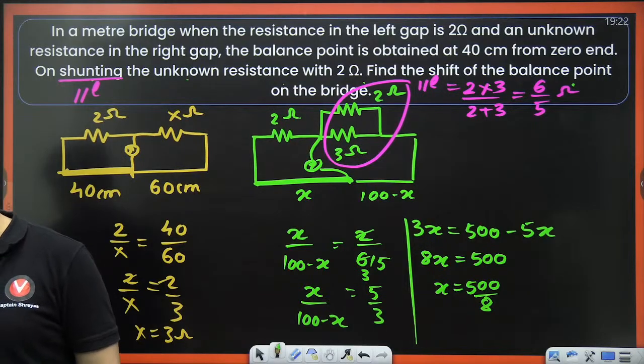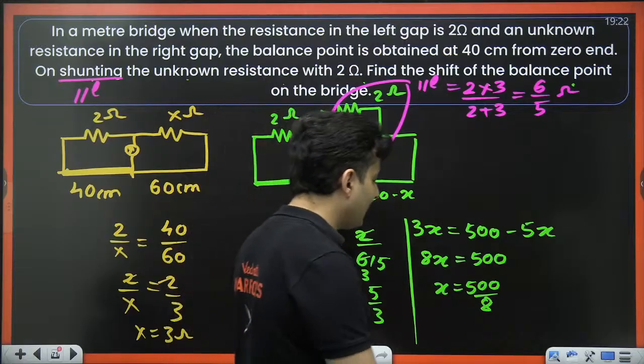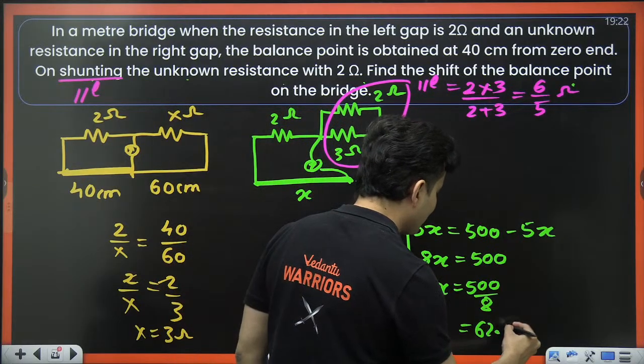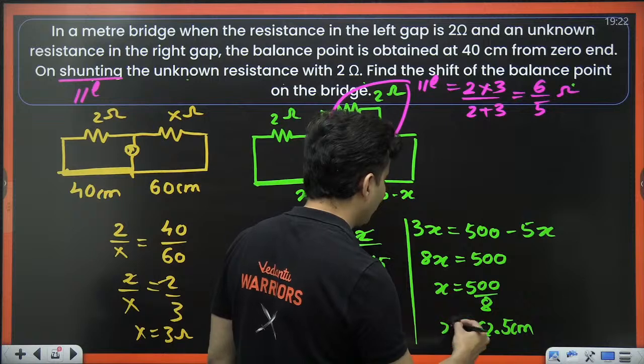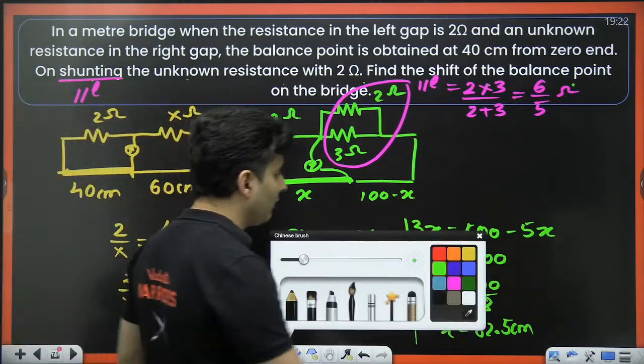Which is how many? Yes, some of you already posted it. Very nice. 62.5. Very good. 62.5 centimeters. Very nice. But the question is not even to find that. The question is how much is the shift?